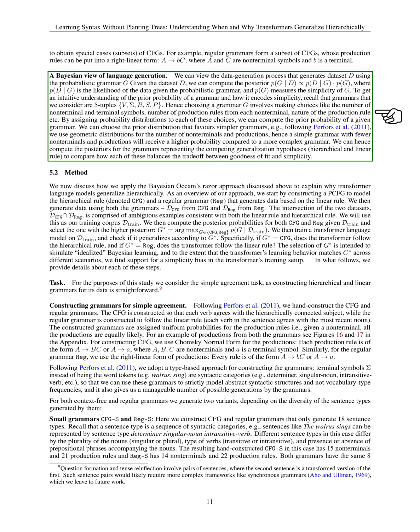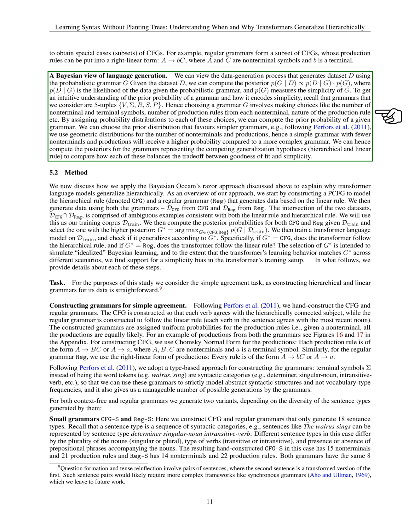We can calculate the posterior P(G | D) ∝ P(D | G) · P(G). Here, P(D | G) represents how likely the data is given the grammar, and P(G) indicates how simple the grammar is. To understand the prior probability of a grammar and its simplicity, we consider grammars as 5-tuples: (V, Σ, R, S, P).